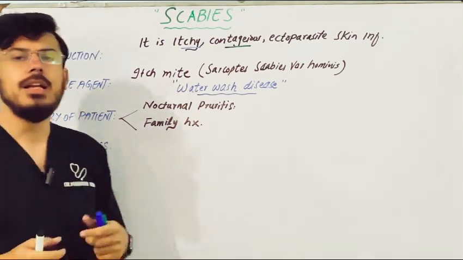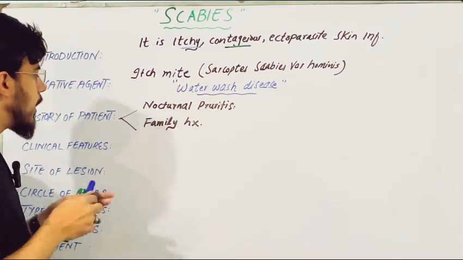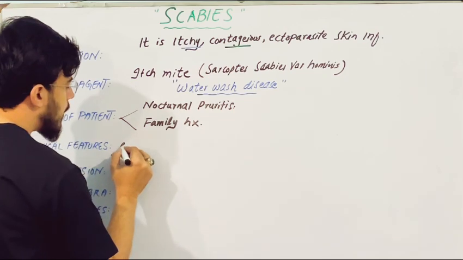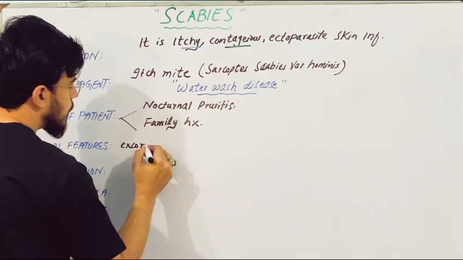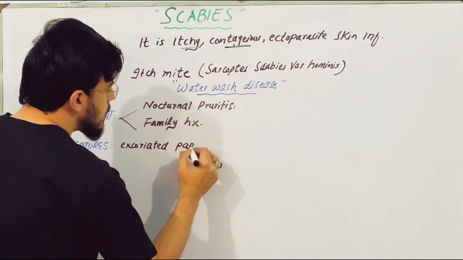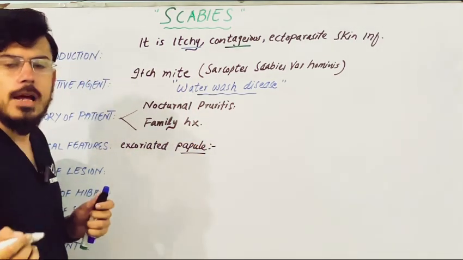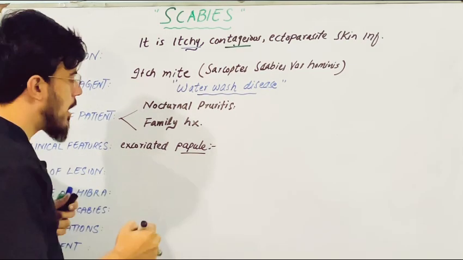Secondly, what are the clinical features of these patients? In these patients there is excoriated papule. What does it mean? It means there will be a raised lesion with diameter less than 10 mm.